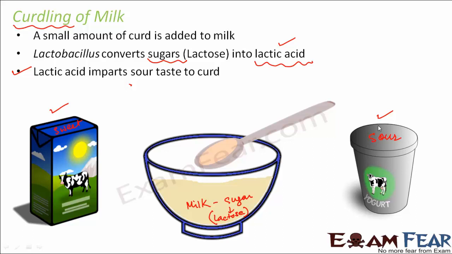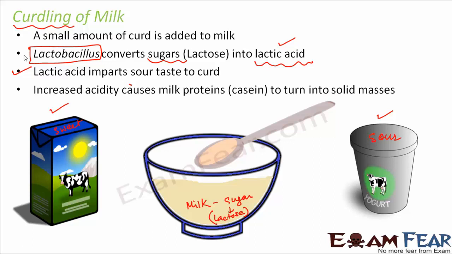So who is responsible for this entire change? Lactobacillus. And lactobacillus is a bacteria. So here you can see that this bacteria is not our enemy. Instead, this bacteria is our friend. It helps in preparing a better nutritional product like curd. Even when it gets inside our body, it helps in breakdown of food. It helps in absorption of nutrients. It helps to treat diarrhea. So there are a number of ways in which this bacteria helps us. So this is one example of a friendly bacteria.